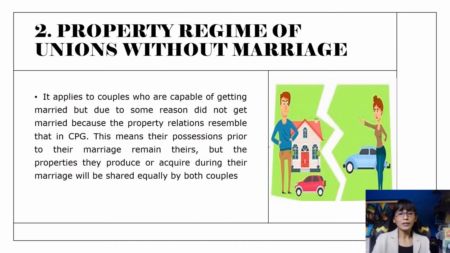Now, moving on to the second property regime. This is the one without marriage. So the property regime of unions without marriage applies to couples who are capable of getting married, but due to some reason did not get married, because the property relations resemble that in conjugal property relations. Now, this means that their possessions prior to the marriage remain theirs, but the properties they produce or acquire during their marriage will be shared equally by both. So that's what happens when you have conjugal property of gains.